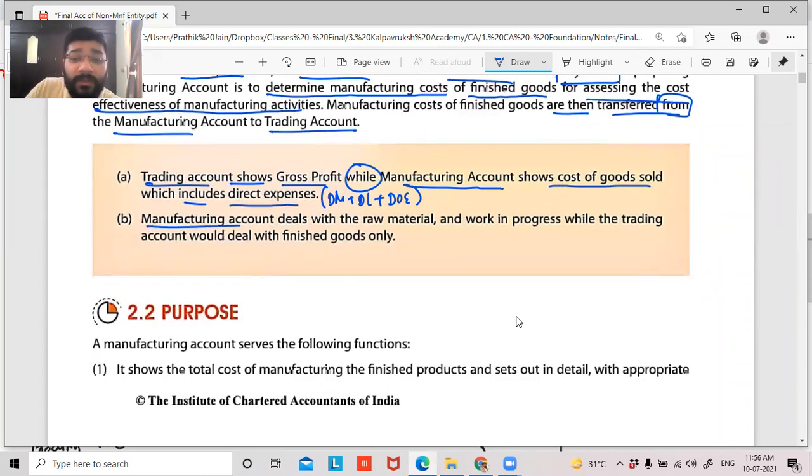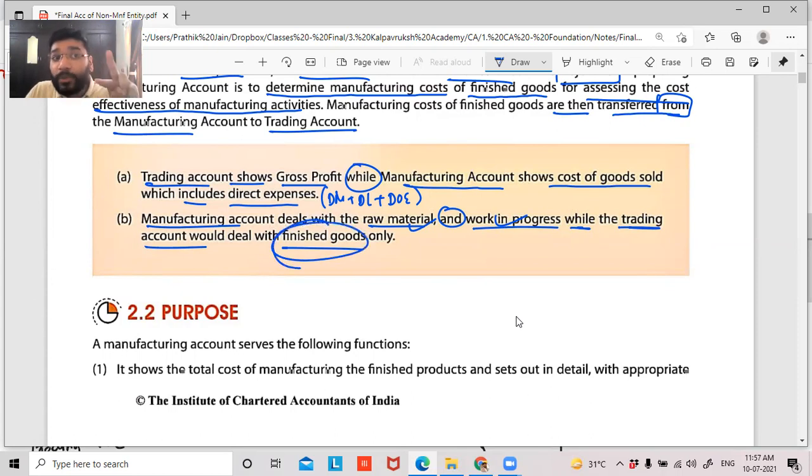The manufacturing account deals with raw material and work in progress only, while the trading account deals with the finished goods. That's why the finished goods closing stock is recorded in the trading account. In the manufacturing account, I record only the information about raw material and WIP, that is semi-finished goods. Whereas the information about finished goods, that is the final cake, the opening and the closing stock, is recorded in the trading account.